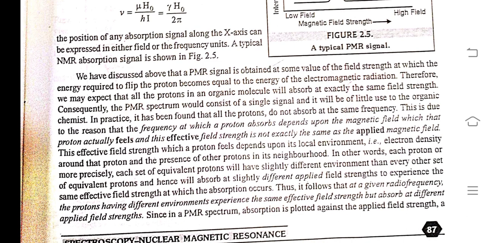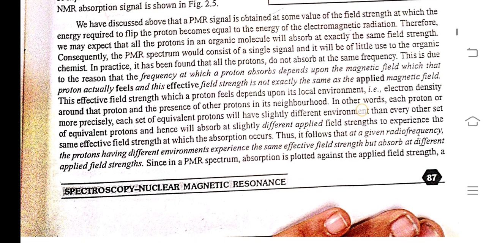We have discussed above that a PMR signal is obtained at some value of the field strength at which the energy required to flip the proton becomes equal to the energy of the electromagnetic radiation. Therefore, we may expect that all the protons in an organic molecule will absorb at exactly the same field strength. Consequently, the PMR spectrum would consist of a single signal and it would be of little use to the organic chemist. In practice, it has been found that all the protons do not absorb at the same frequency.